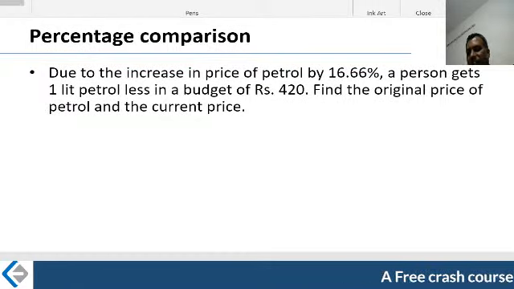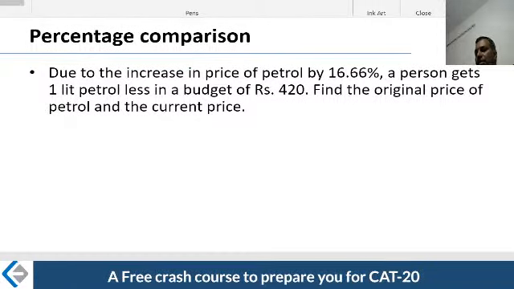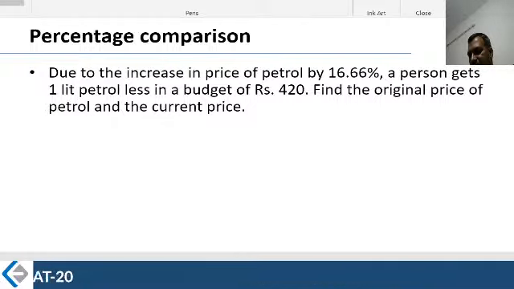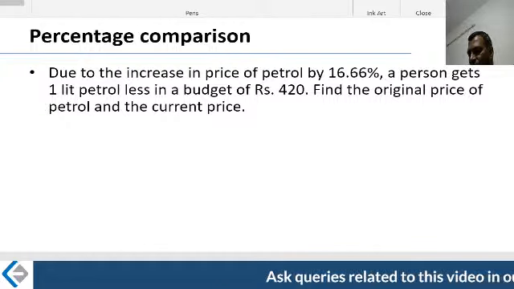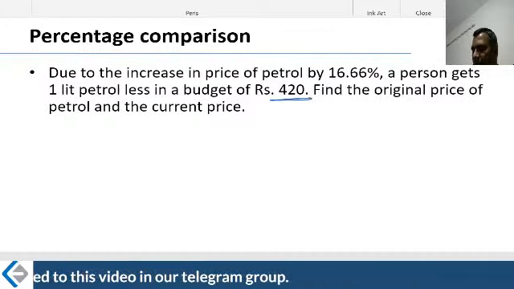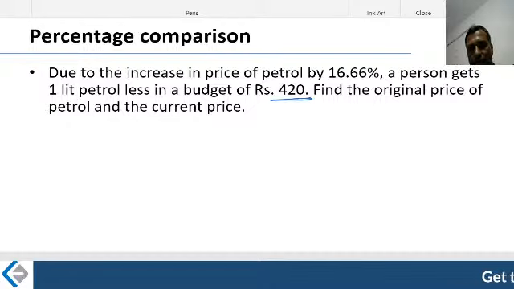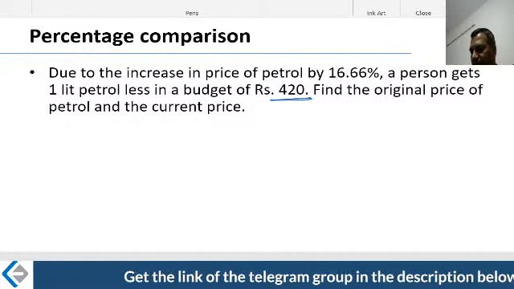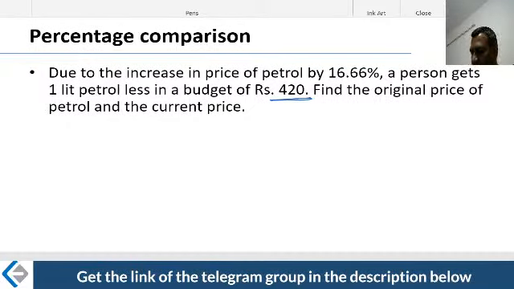Let's try this. Due to an increase in the price of petrol by 16.66%, a person gets 1 liter of petrol less in a budget of rupees 420. That's his budget. Whenever he goes to the fuel station, he fills fuel for 420 rupees. That's a budget. What happened?